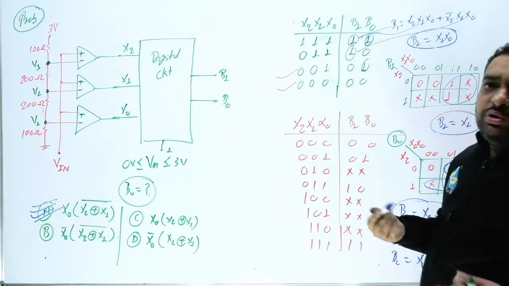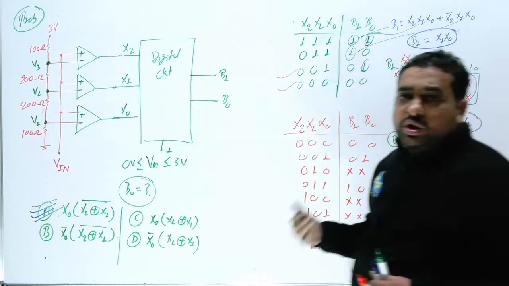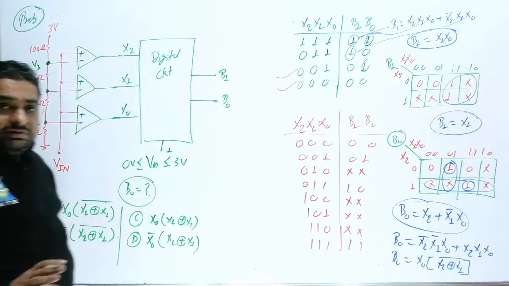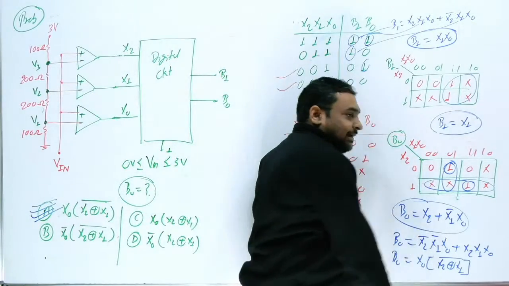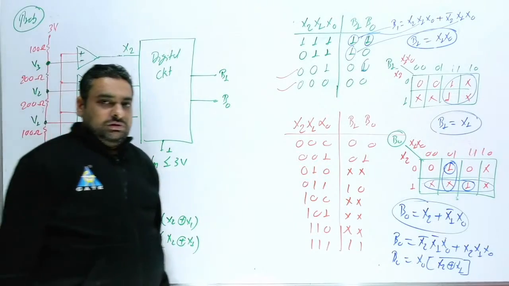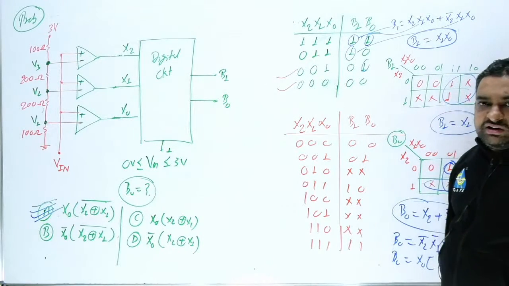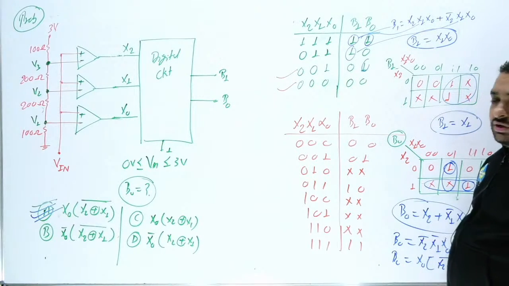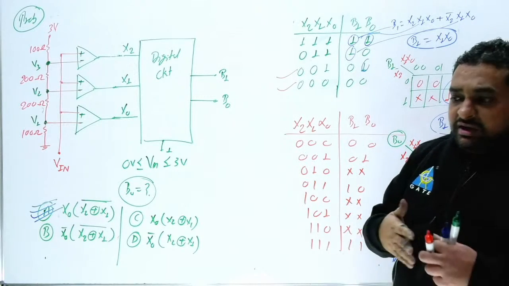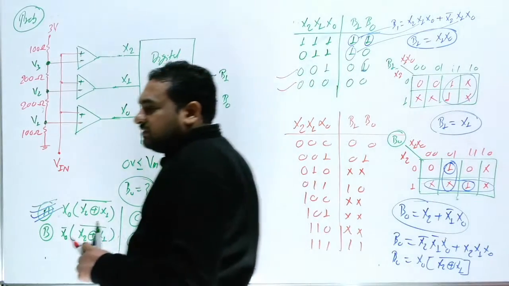So the examiner can ask you two categories of question: the minimized form or the non-minimized form. Clear this thing? So two answers are possible. Till now this question has already been asked 2 times. According to me, now the examiner will be interested in the minimized form. Be ready for the minimized form. This is a very, very important circuit and a very, very important question. In all the branches, electrical, electronics, instrumentation, this category of question has been repeated approximately 5 times.